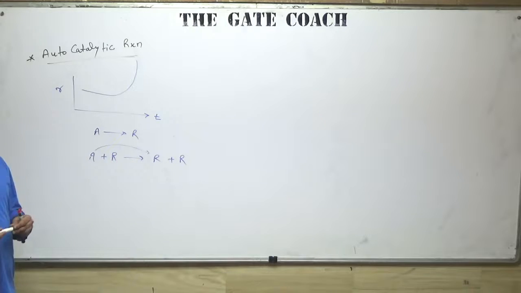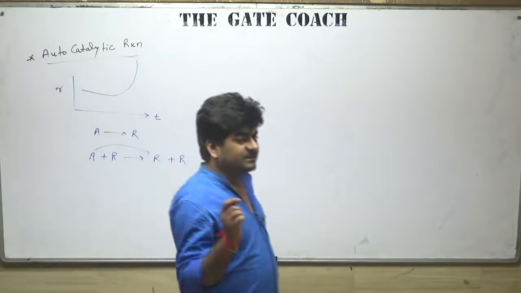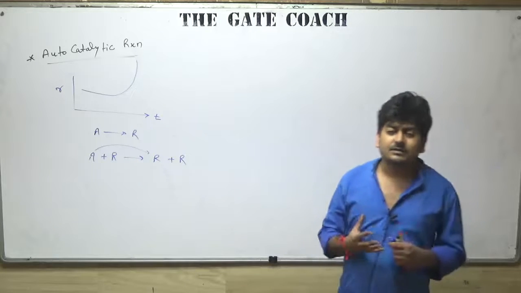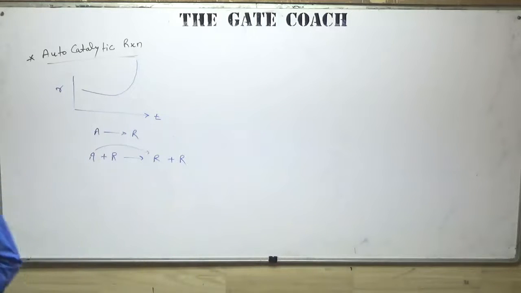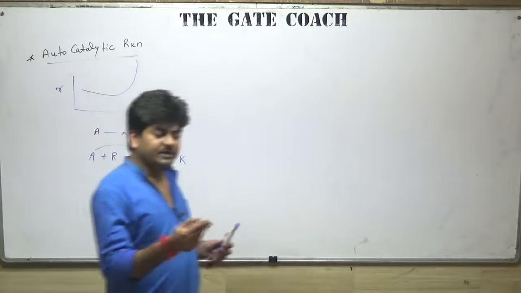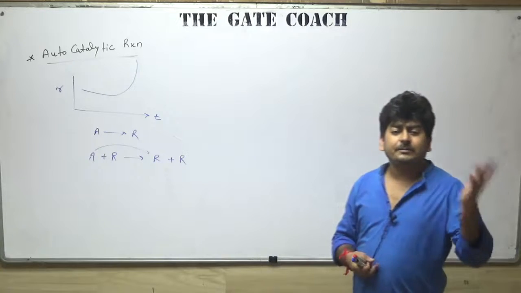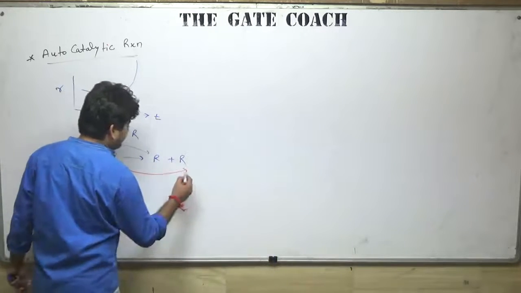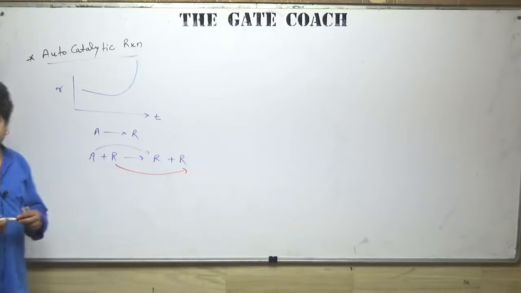And we know one more characteristic of the catalyst, that is, a catalyst participates in the reaction, but after the reaction completion we get the same amount of catalyst back in the mixture. Okay, if there is a catalyst which is participating in the reaction, after the reaction completion we will get back the same amount of catalyst, so R will be back after the reaction completion. So that's how we represent the autocatalytic reaction.